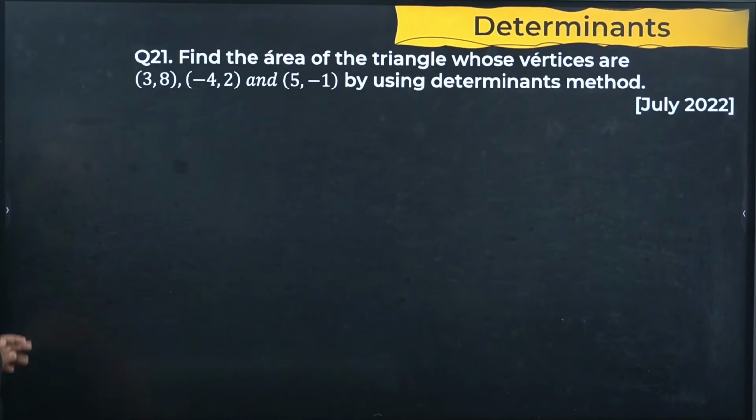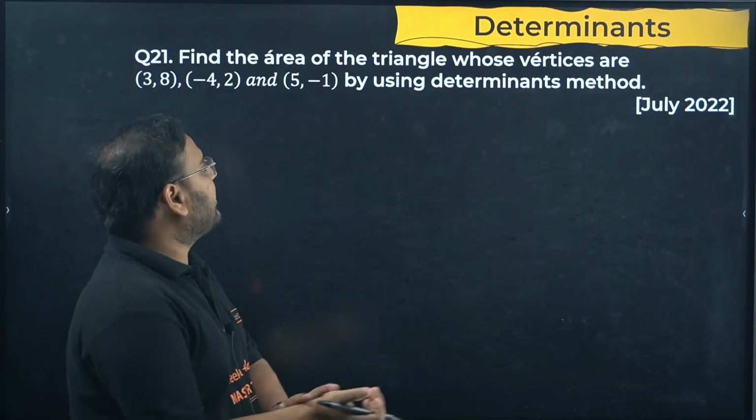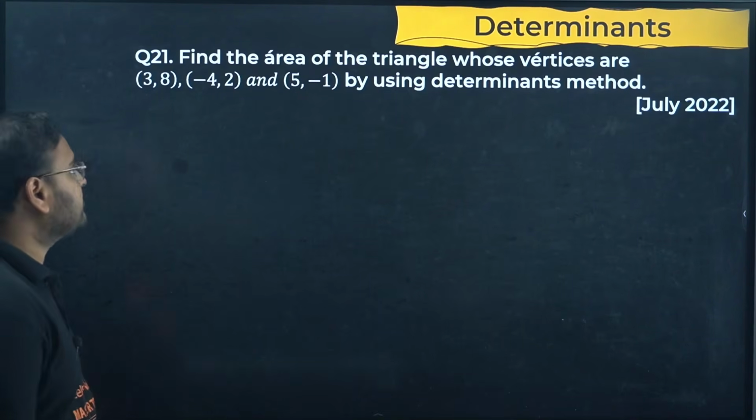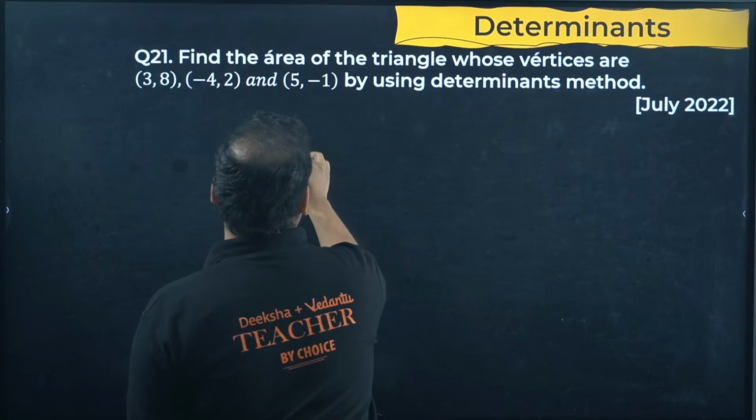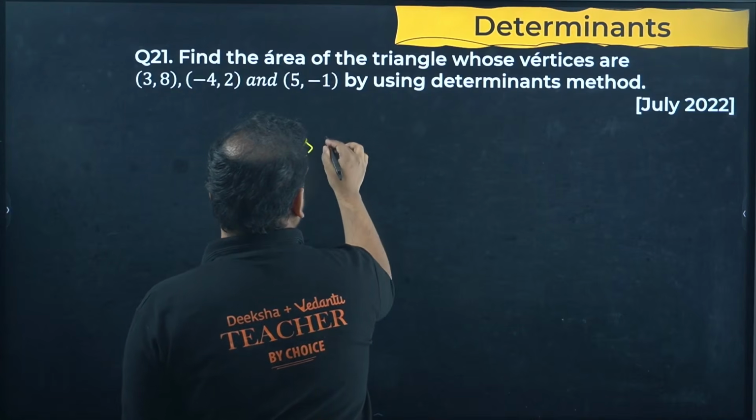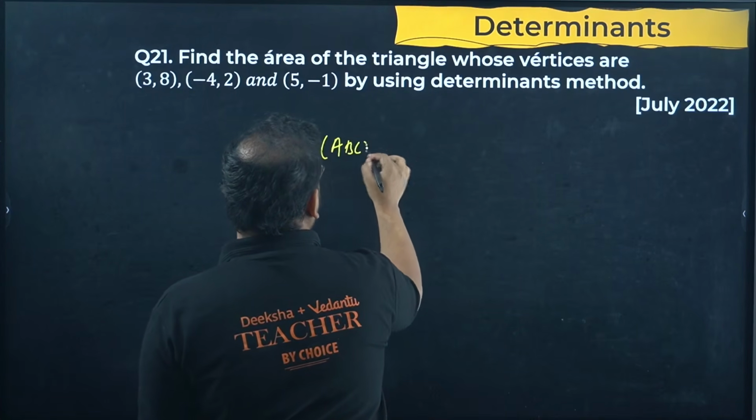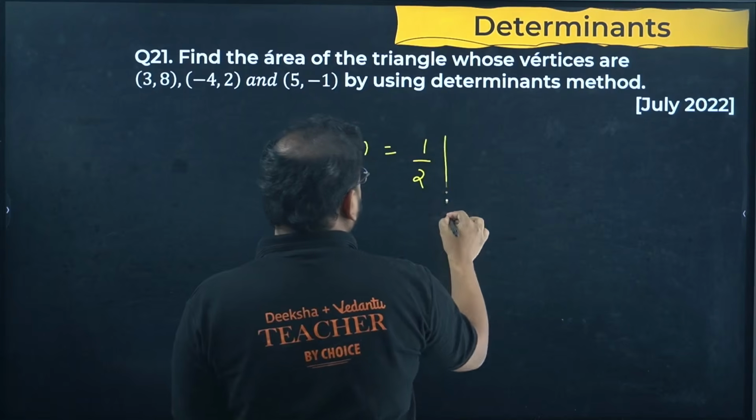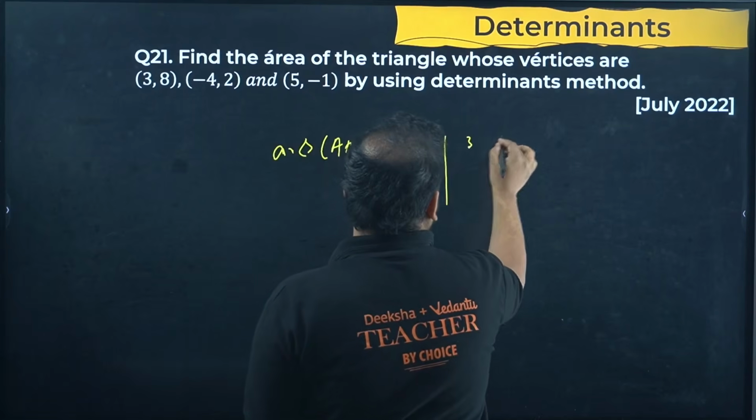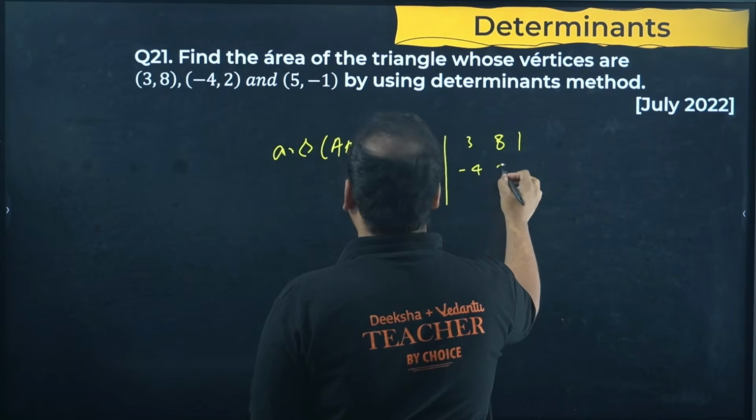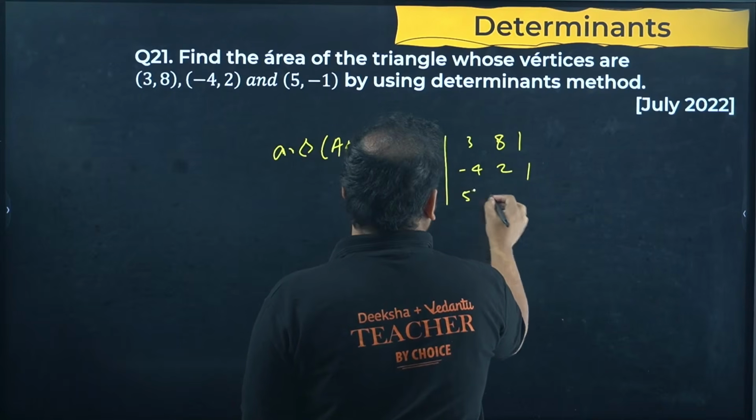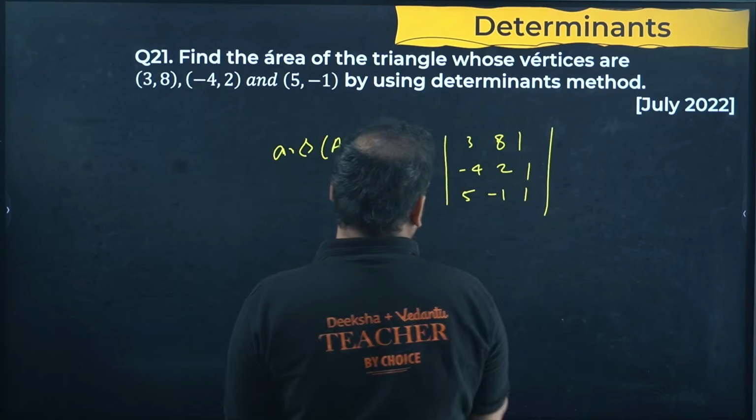Okay, 21 now. Determinants. Find the area of the triangle whose vertices are given. Again, you have to give me the answer. I'm giving you the way to solve it. Area of triangle, let's say ABC, is given by 1 by 2. The coordinates are 3, 8, 1, minus 4, 2, 1, and 5, minus 1, 1. Okay.